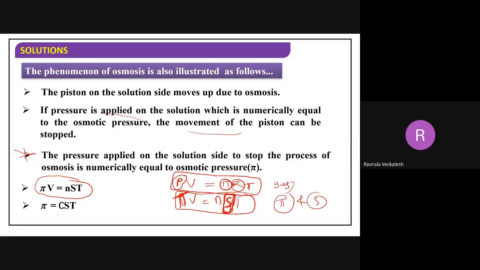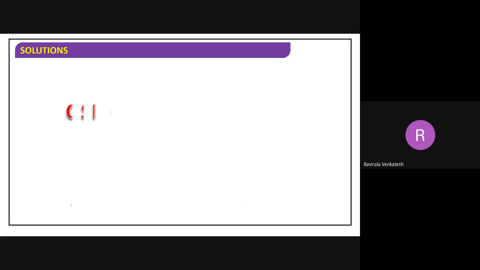Now how did you get concentration here? I will explain better in the next slide. So pi V equals nST, I have taken. Now pi equals n by V times ST. n is number of moles, V is volume.